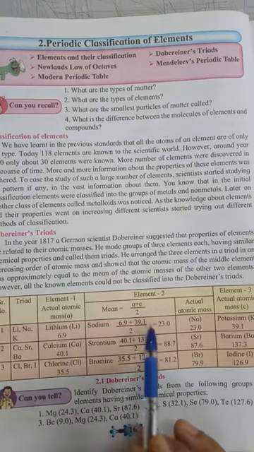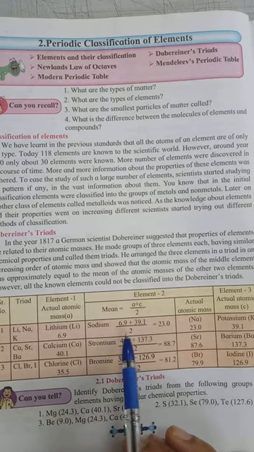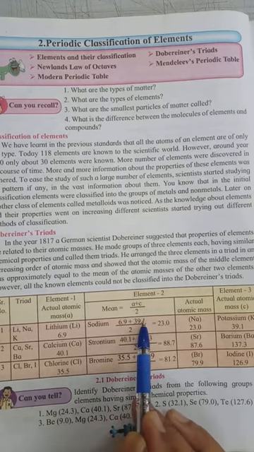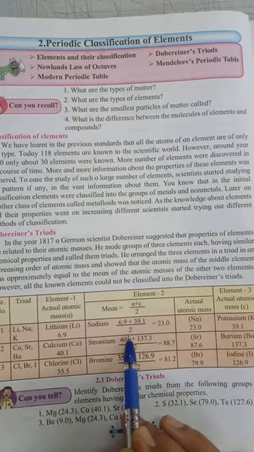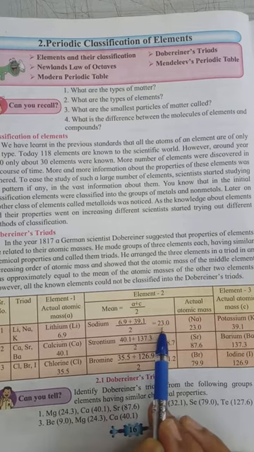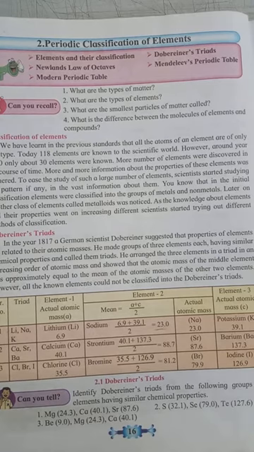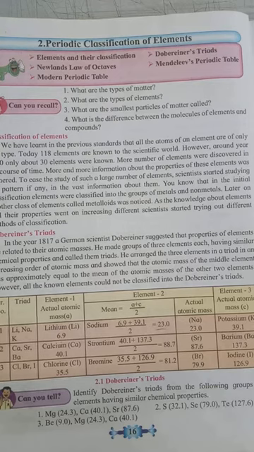If we find the mean by adding them and dividing by 2, 6.9 plus 39.1 divided by 2, we get 23. It is the atomic mass of sodium. Thus, what Dobereiner said, that the atomic mass of the middle element is approximately equal to the mean of the atomic masses of the other two elements, was true.